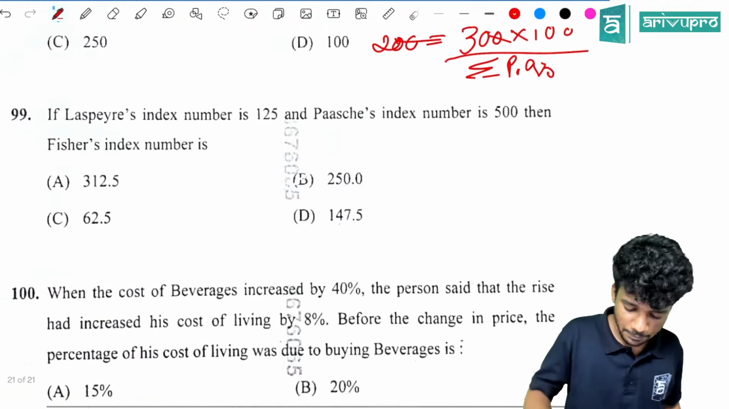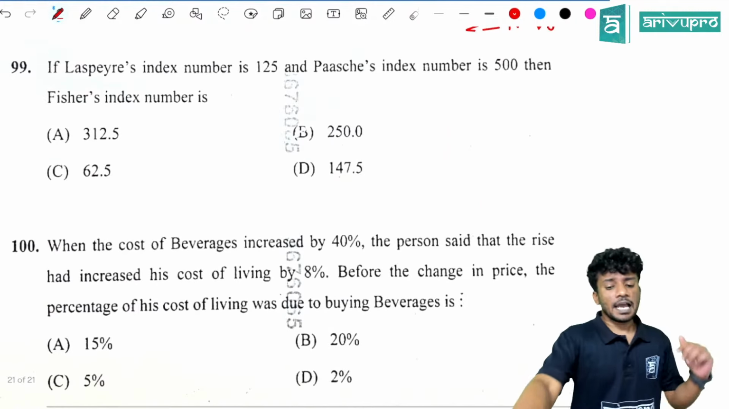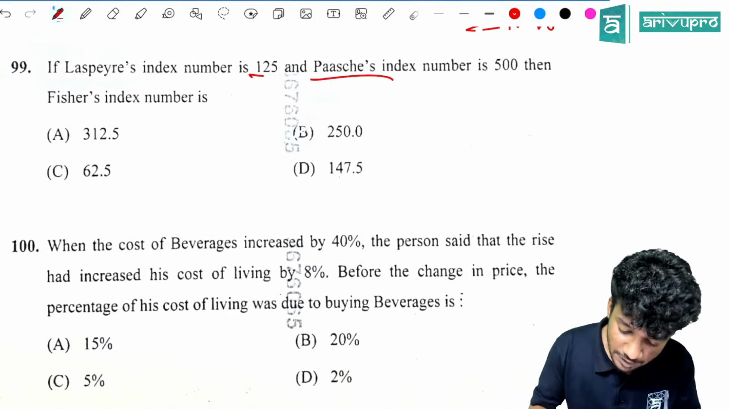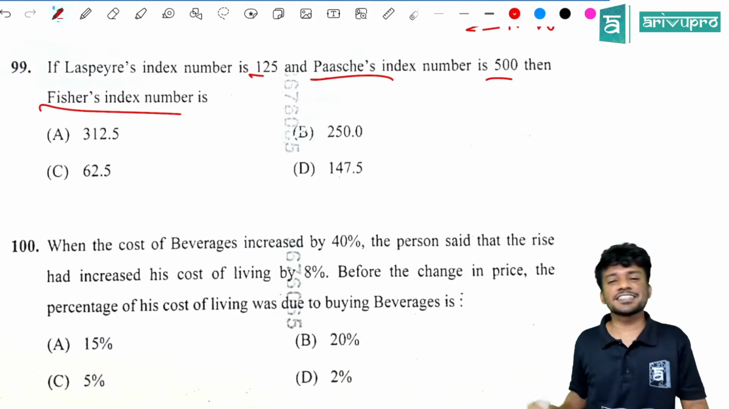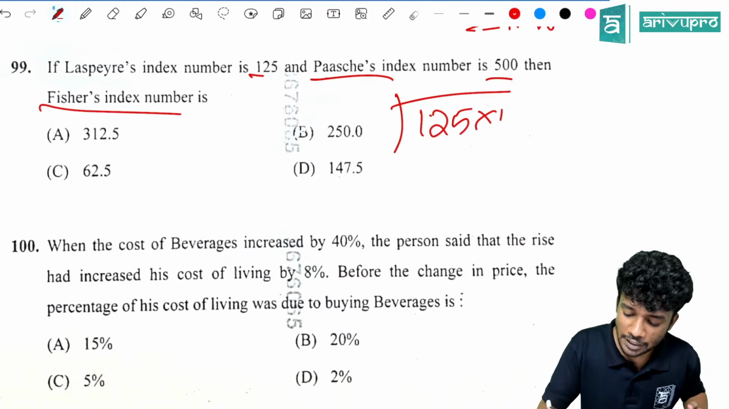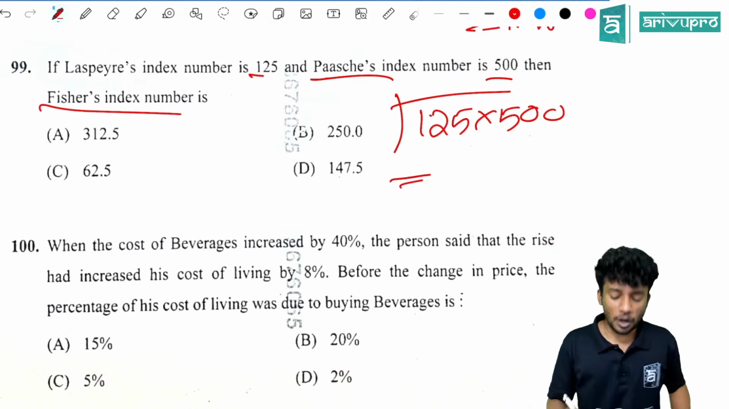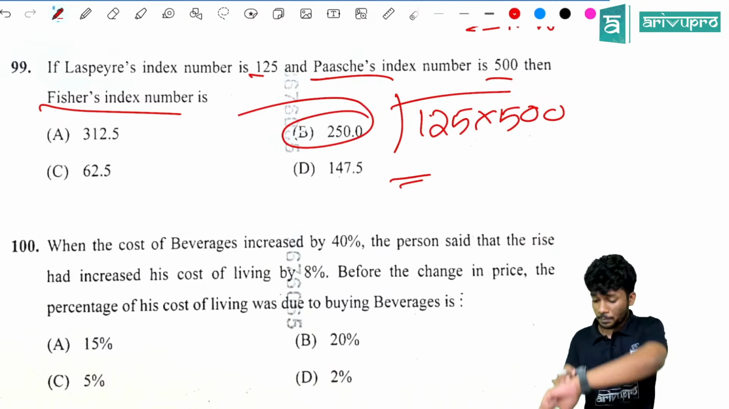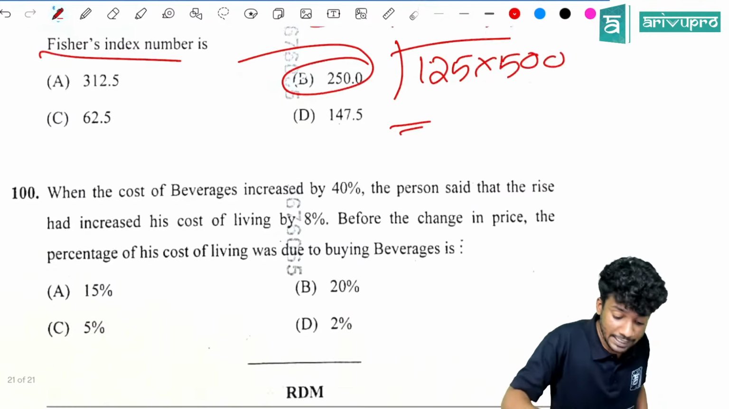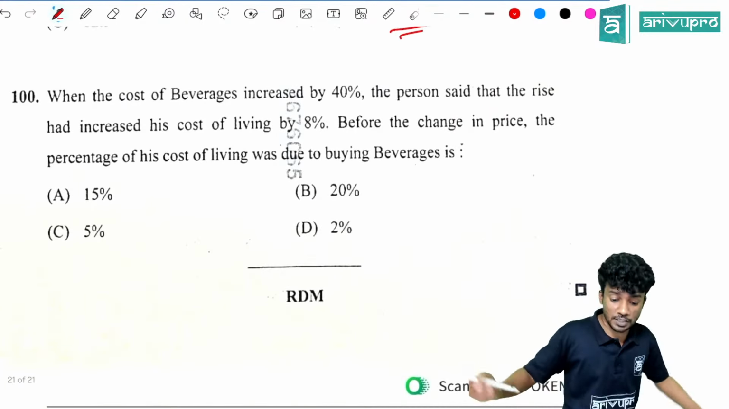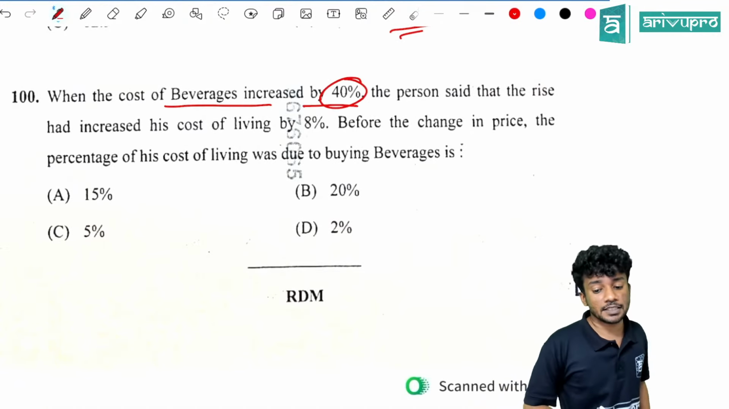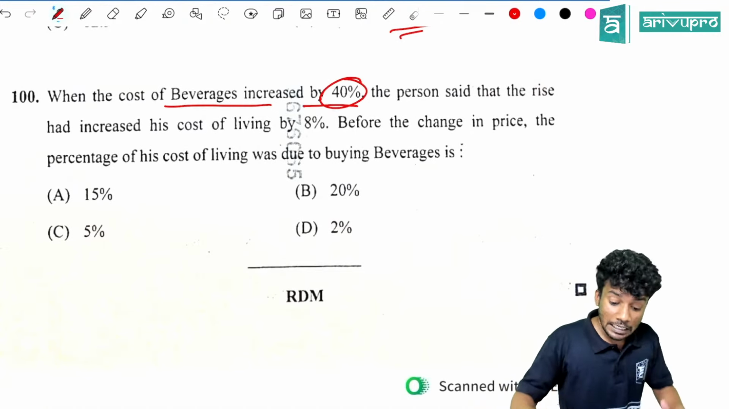If Laplace index is 125, Paasche's index is 500, then Fisher's index, direct question, root of 125 into 500, which is equal to how much? Which is equal to option B, 250.